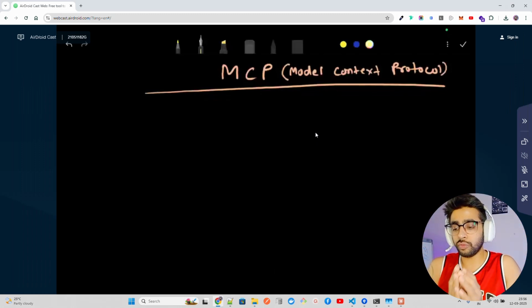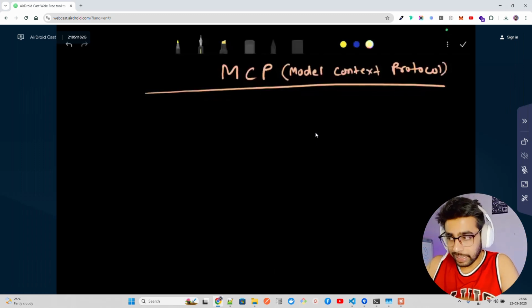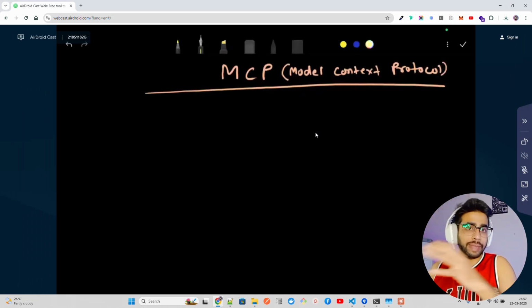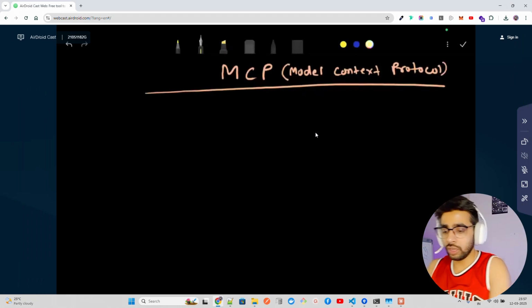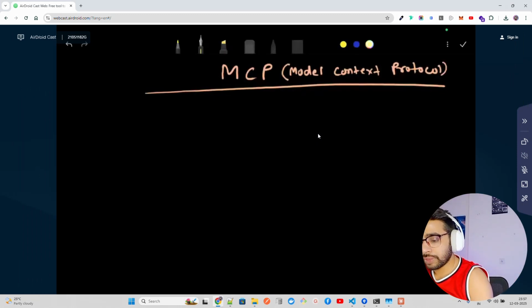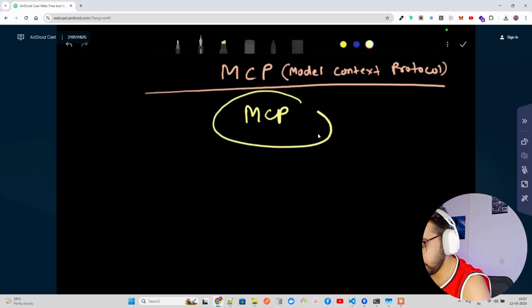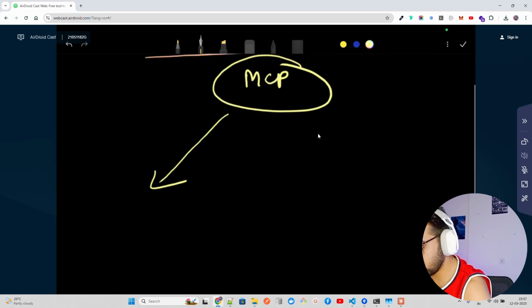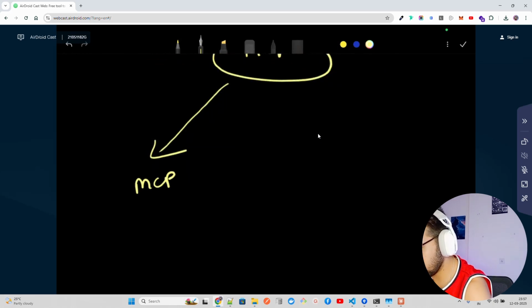Because tool is one of the features that gets exposed through MCP, the Model Context Protocol. So the question is, what does it look like? Now if I have to divide that, you can see an MCP has a client and a server. So I'm going to write an MCP client and an MCP server.